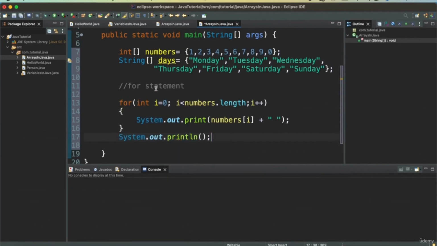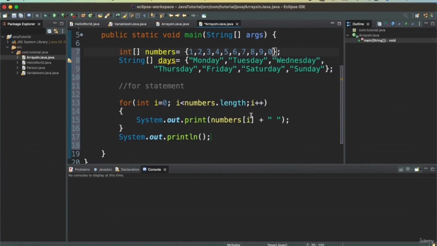So this for statement says that I want to start printing from the 0th index, that is from this index, all the way till the length of the array, which is 10, and then because it is 0, so I will say i is less than numbers of length, and then we will increment.